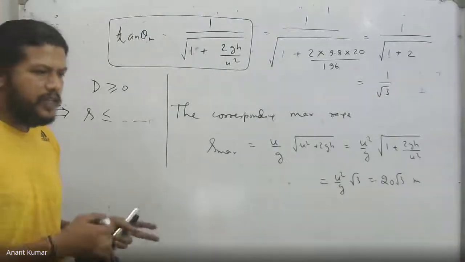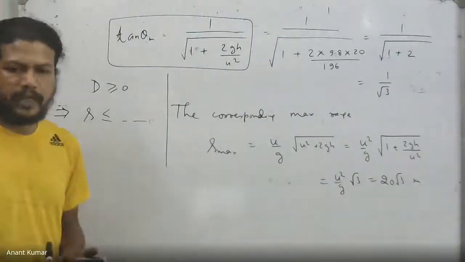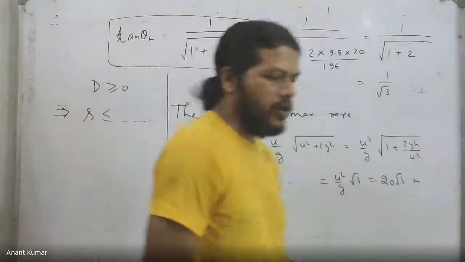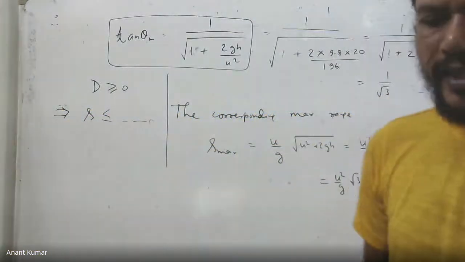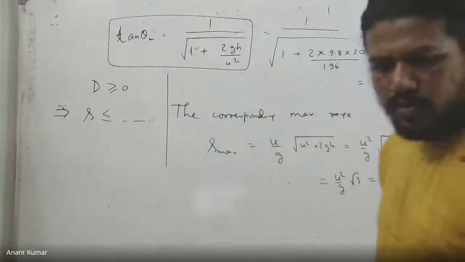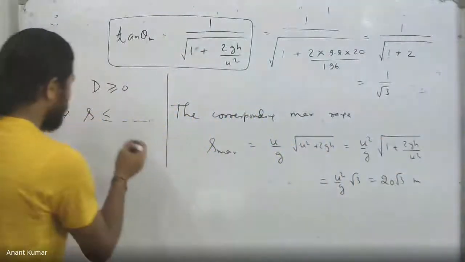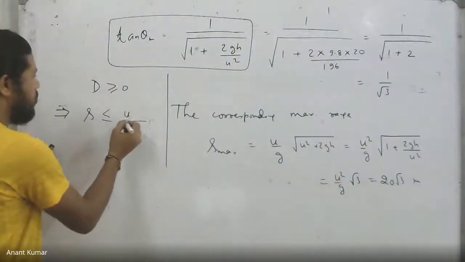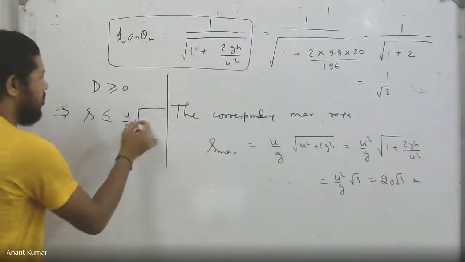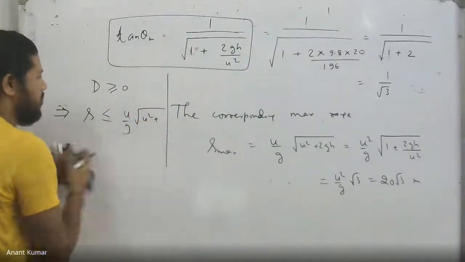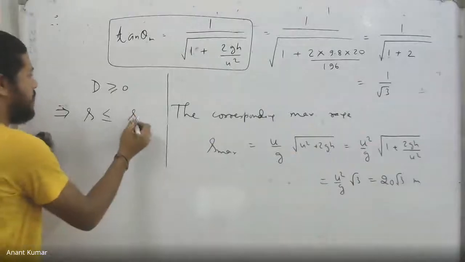Now what I wanted in this case was that s should be the maximum value. Isn't that what I want? I want the distance s to be as large as possible. I was getting s less than or equal to a value which was u by g into root over of u square plus 2gh. That was the value which I wrote down as s max.